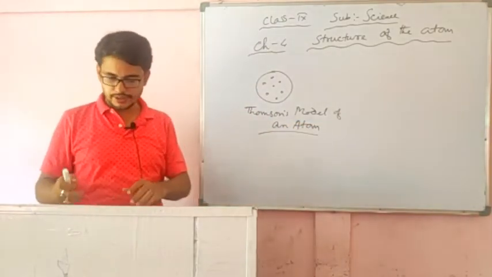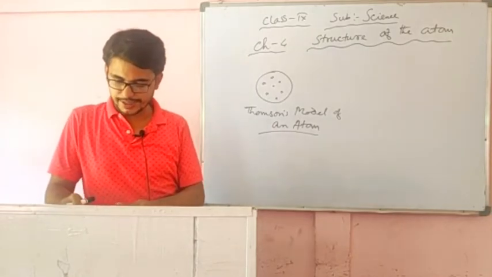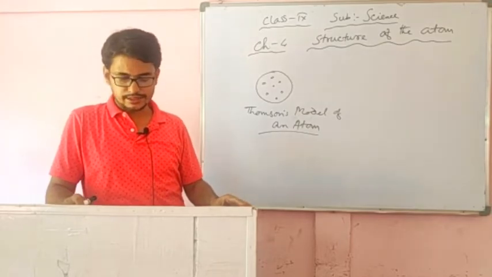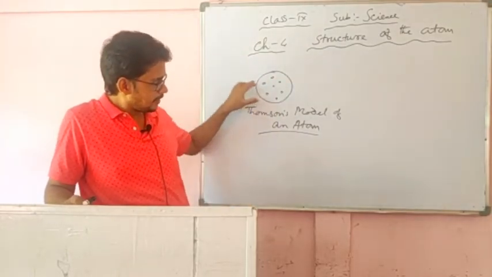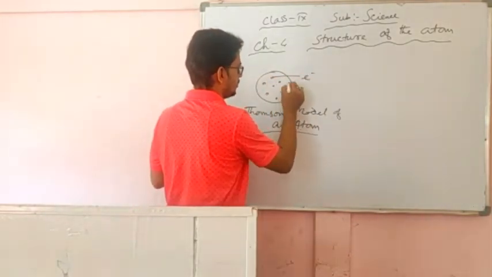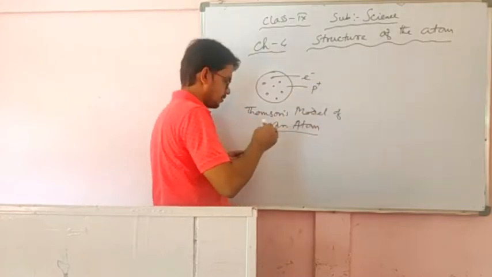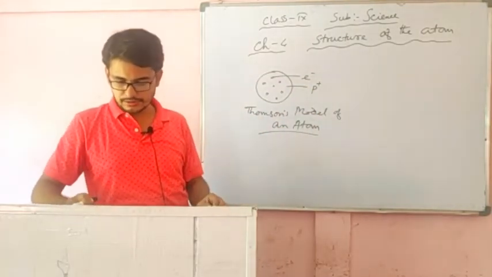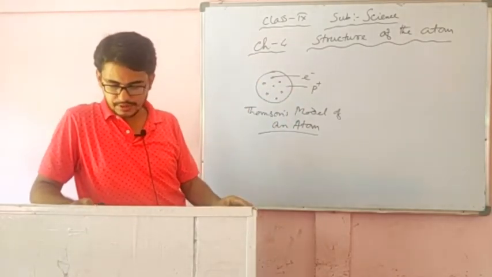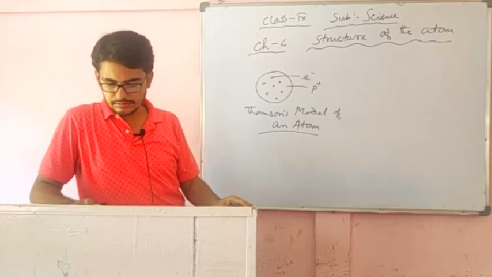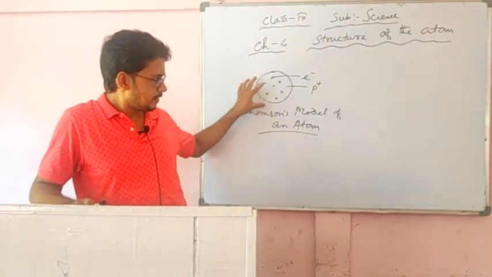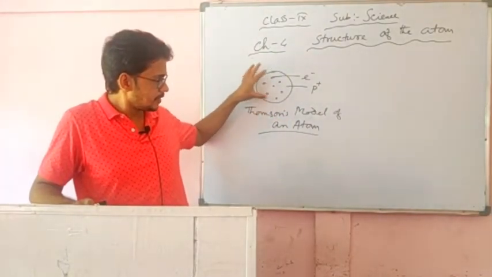This is Thomson's model of an atom. Thomson proposed that an atom consists of a positively charged sphere, and the electrons are embedded in it, like that. This one represents an electron and this part represents a proton. Number two, the negative and positive charges are equal in magnitude. Both the charged particles are equal in magnitude, that's why the atom is electrically neutral.